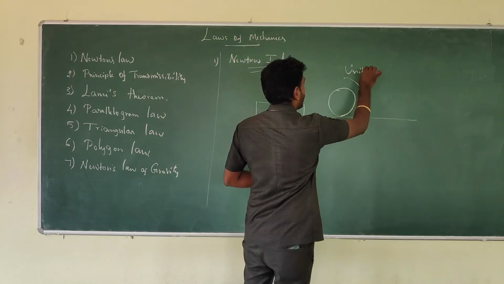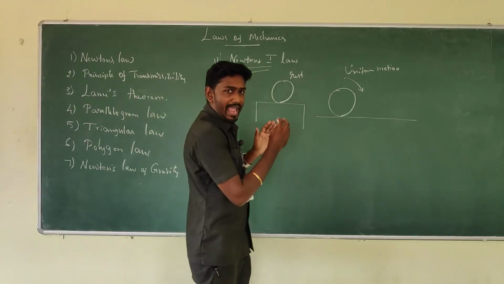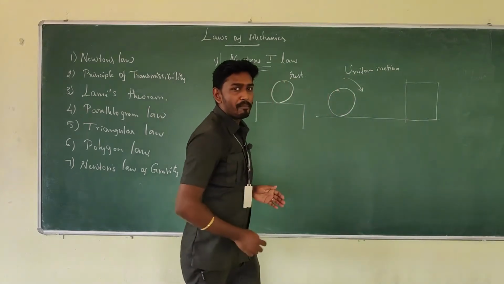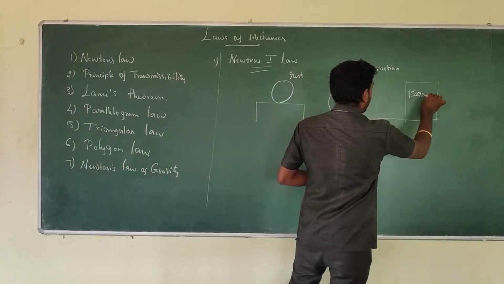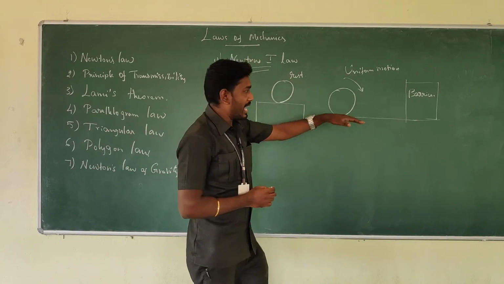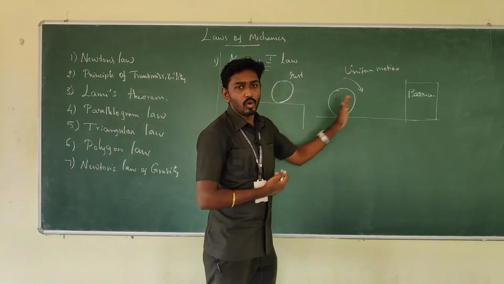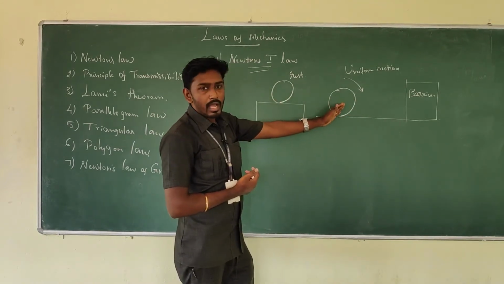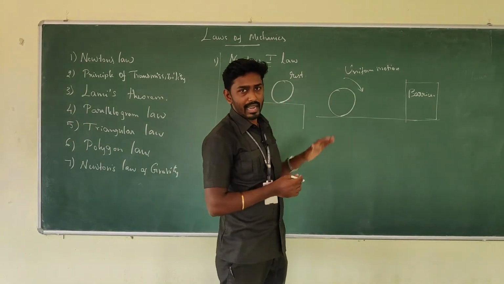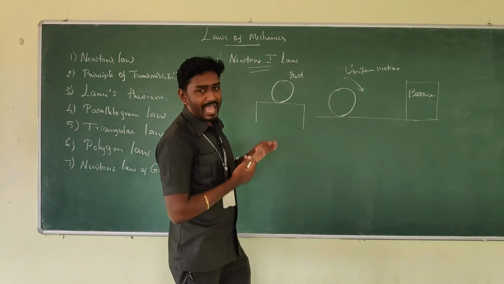If there are no barriers in the path of the motion, it continues with the same motion. But if there is any barrier, like a resistance force, then it comes to rest. That's what it says: if any object is in a state of rest or uniform motion, it will continue its state until or unless an external force acts upon it.